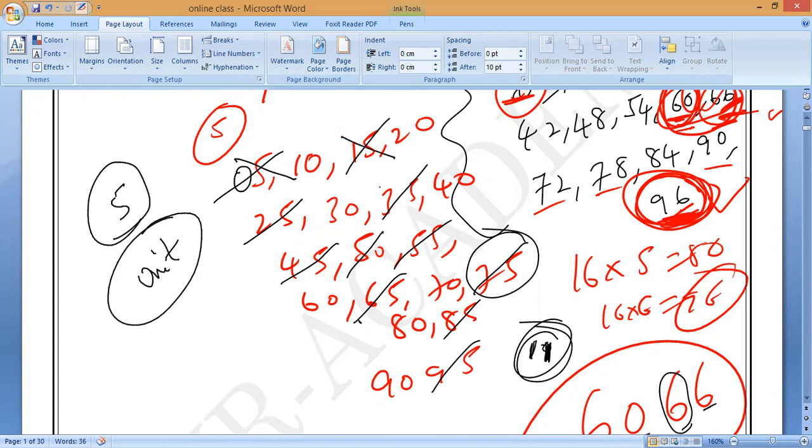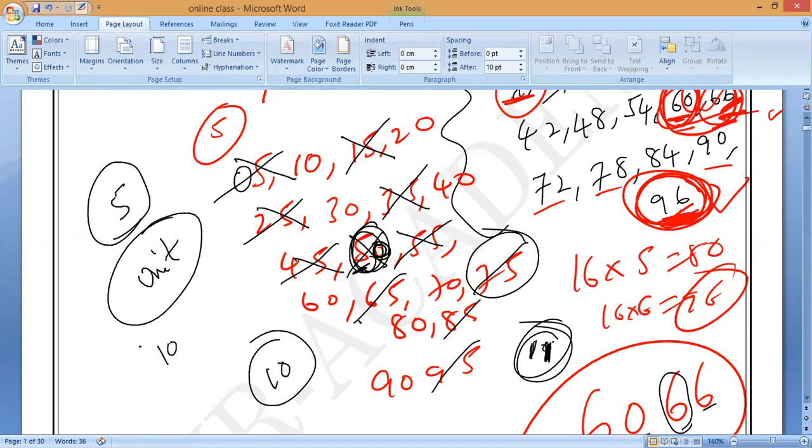Cross check the unit place. Sir, 10? Unit place. This is not the unit place. This won't come, so except 50, 10 will come. Do you understand? Sir, why will 50 not come? 50 is in the 10th place, correct? The unit place has 0. Understand? Now you can check only the 10th place.